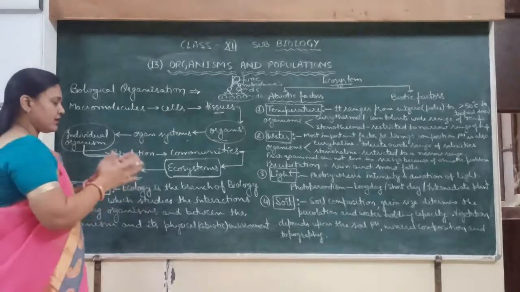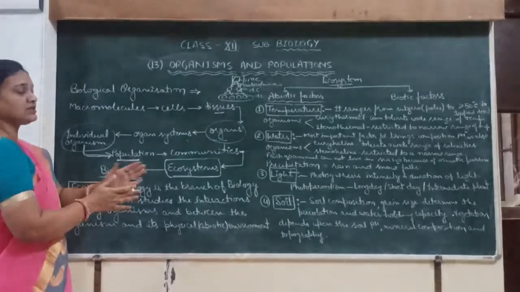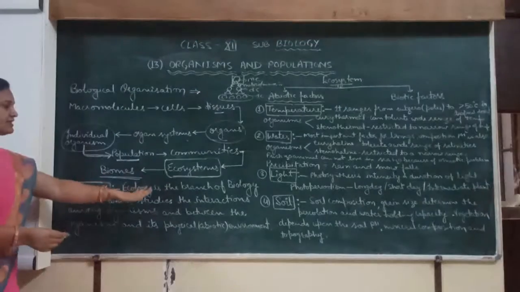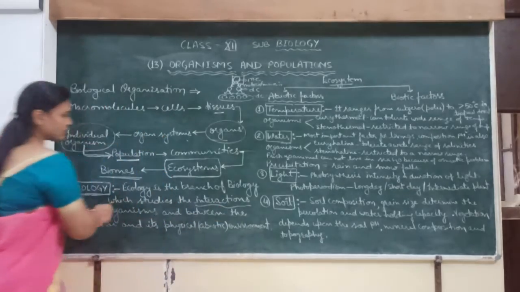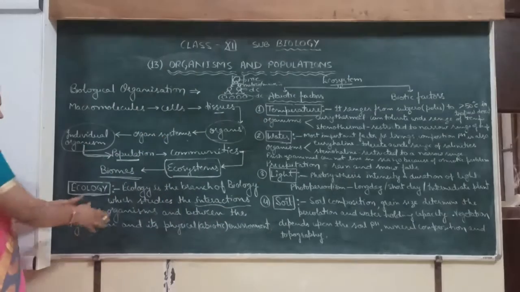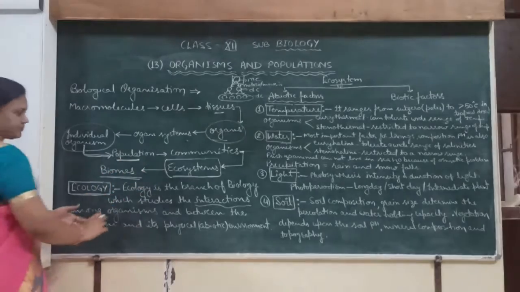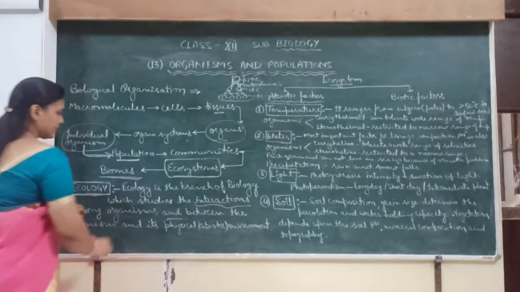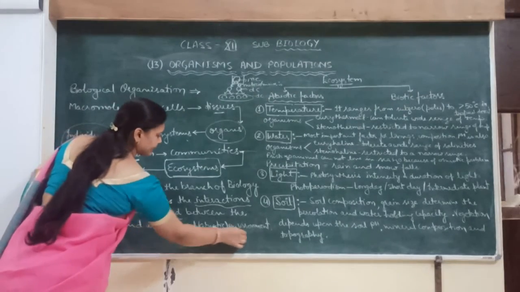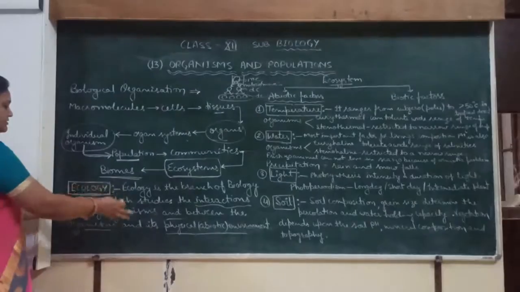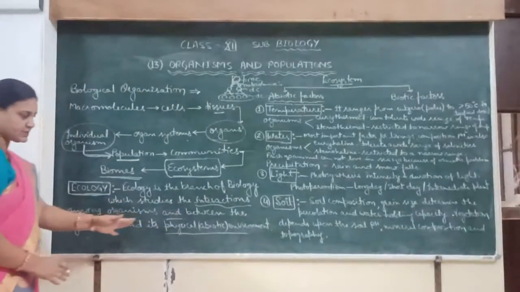So first we have to understand what is ecology. Ecology is the branch of biology which studies the interaction among the organisms. In ecology, we study the different organisms and their interactions, and also the interactions between the organism and its physical environment. Physical environment means abiotic components.